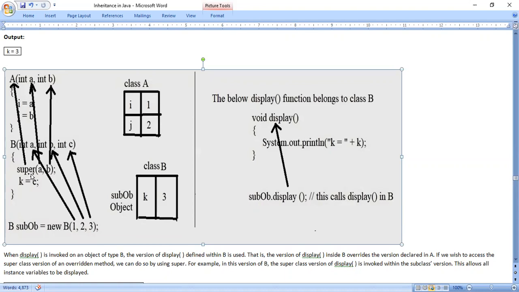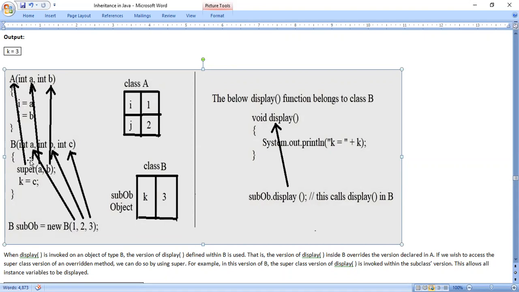Whenever the super keyword is executed, it will call the superclass constructor. Here the superclass constructor is A. So the a value is copied to a, the b value is copied to b. In turn, the a value is copied to i, and the b value is copied to j. So for class A, i and j values are 1 and 2. From where did we get this? From the line B sub OB is equal to new B of 1, 2, 3. From this line only we got it.